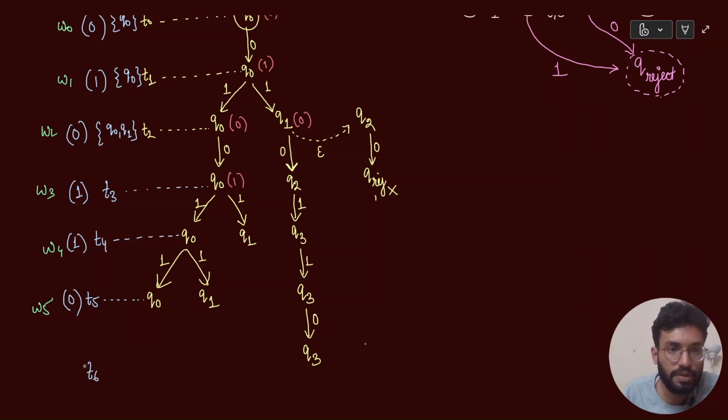Now, this level is a bit interesting one. So T6, look at T6. At T6, there is nothing to be inputted because the entire string has actually been inputted. So this level is actually your final level. So I would write it as a final level. At this level, you can decide whether you need to accept the string or reject the string in that particular thread of computation.